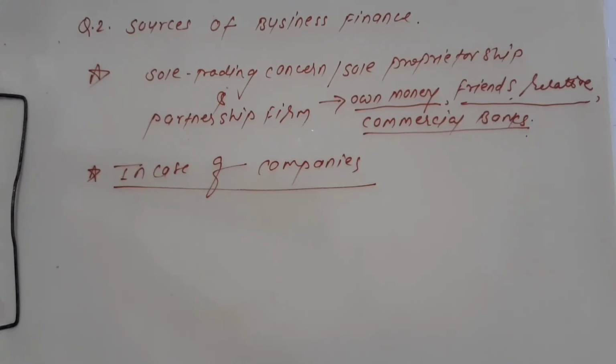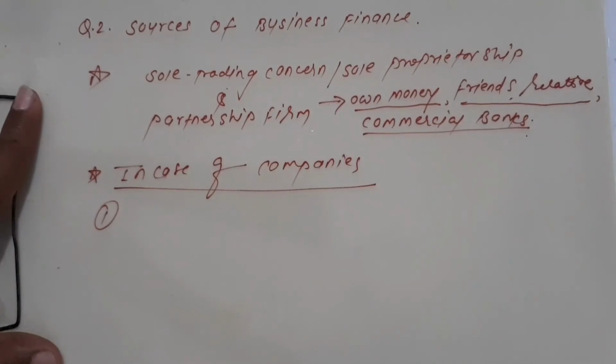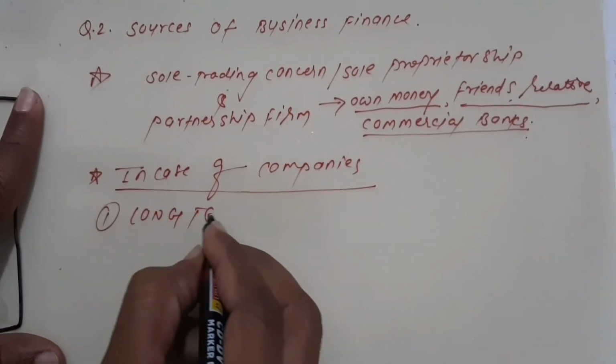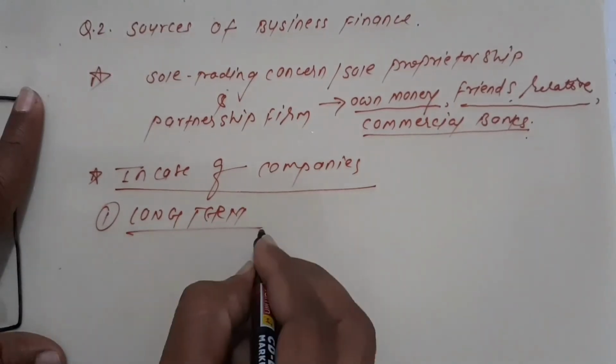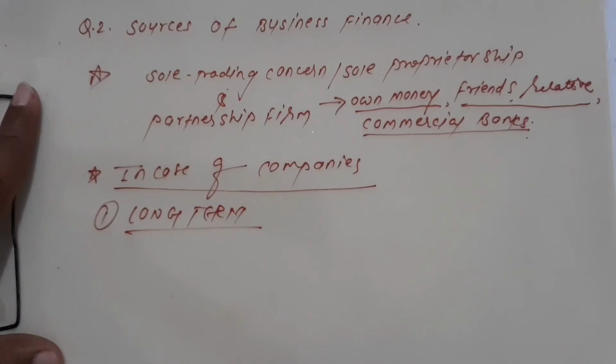So here I am going to explain, in case of companies, if a company requires funds, they borrow the funds in three forms. Number one, first of all, they prefer a long-term loan. Which kind of loan? Long-term loan. See how they can raise their funds.